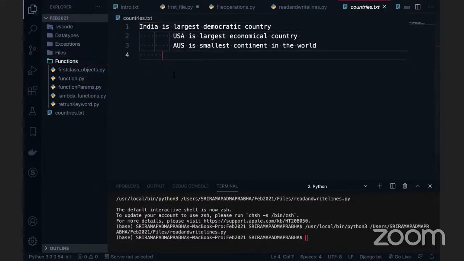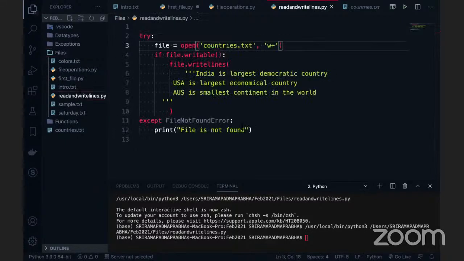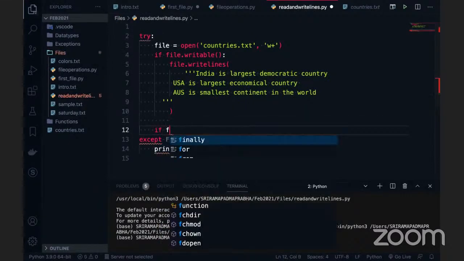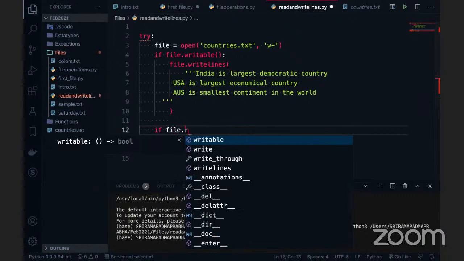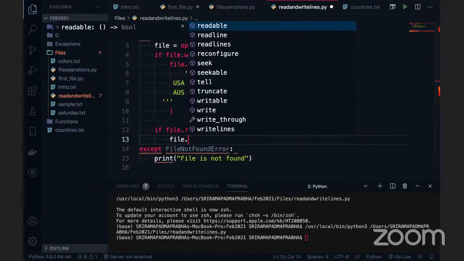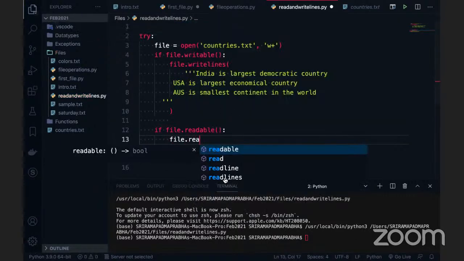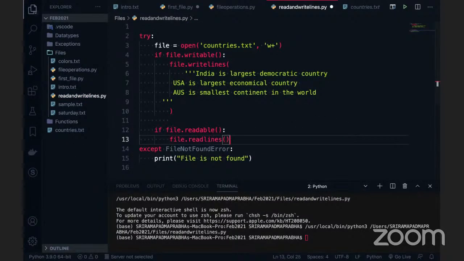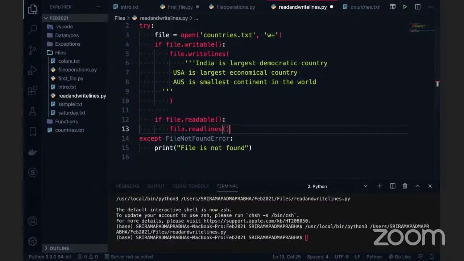One more important thing: I want to read this content line by line by using the read functions. So if I go to these files, read and write, I want to read this content. If you want to read the contents, you can write here: if file dot readable, then file dot readlines. Read line is there, read lines is there. I will talk about both the functions at this moment itself.